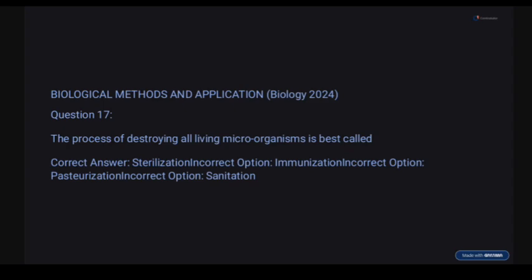So question 17. The process of destroying all living microorganisms is best called: options sterilization, immunization, pasteurization, and sanitization. So the process of destroying living microorganisms is best called sterilization.